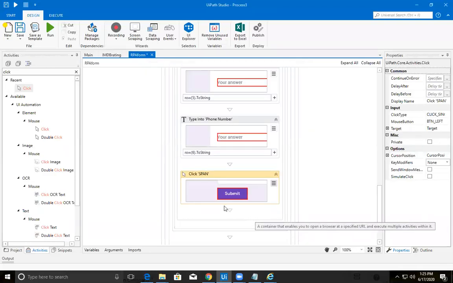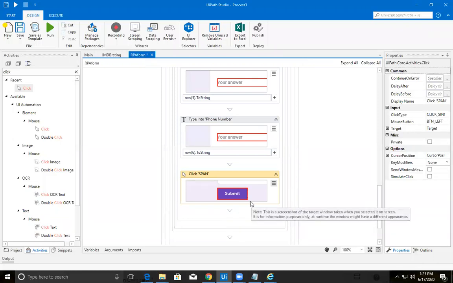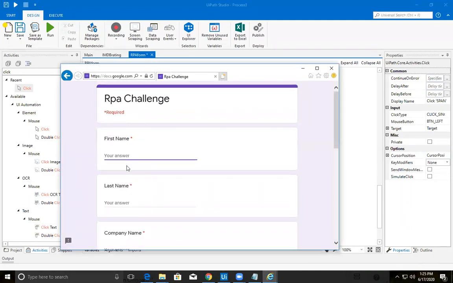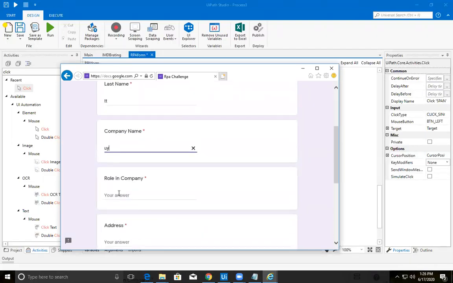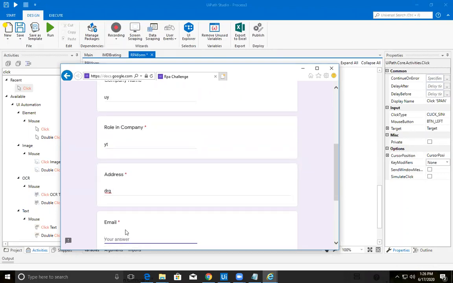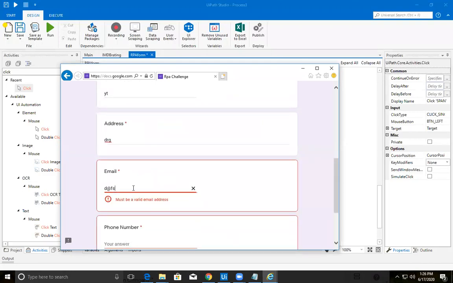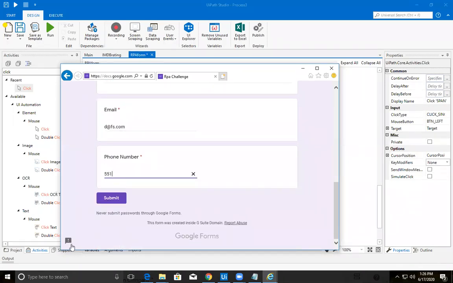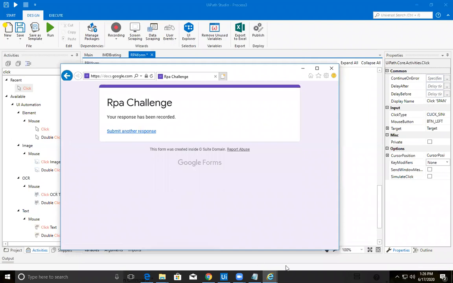After this, I need to go to click on submit again, submit another response button. So for that, you need to make ready your thing to submit another. So I need to select this, click on this button, submit another response.